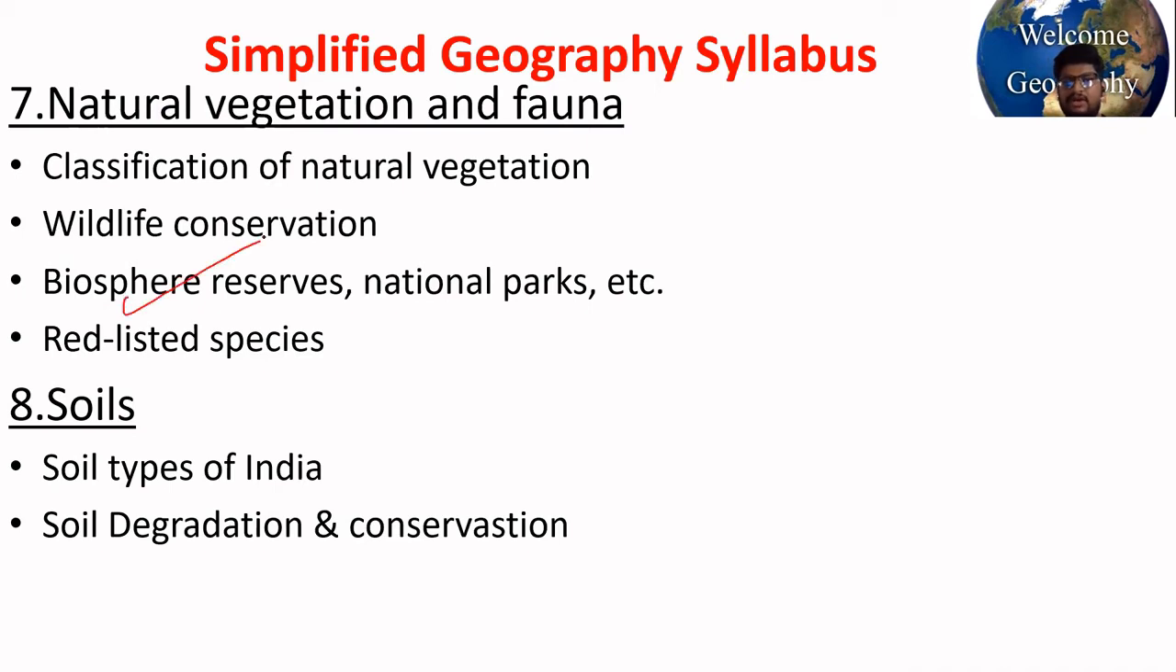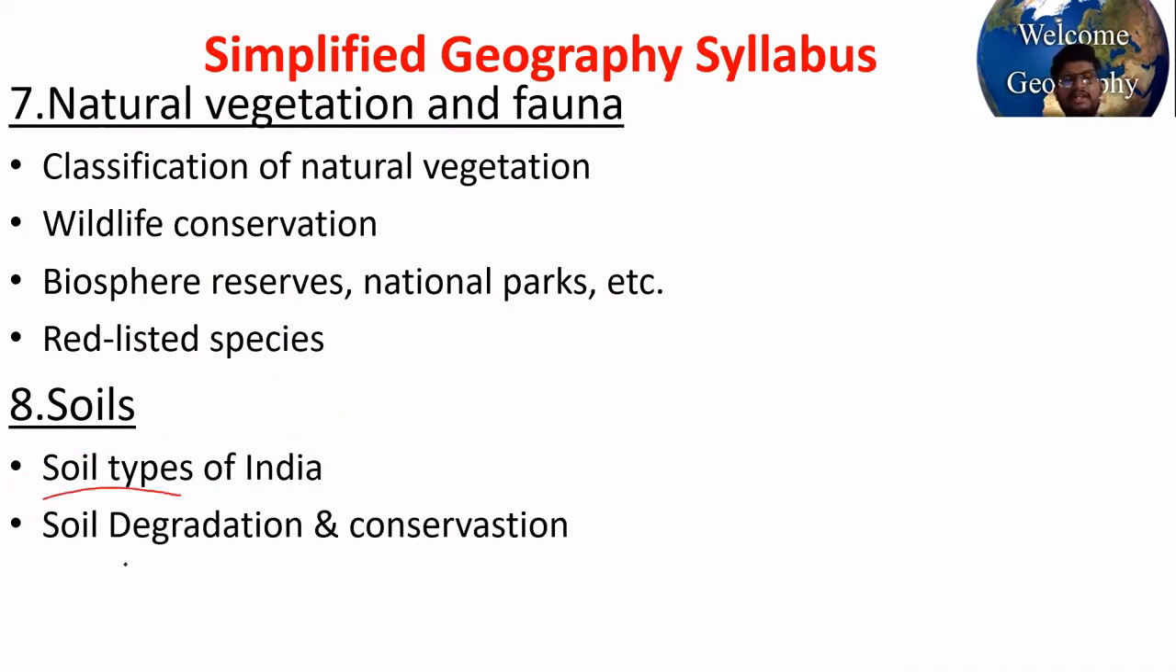What is the difference between biosphere reserves and national parks? What are the important national parks located in which part of the country? Red-listed species, that means endangered species, and how they are conserved. Okay, then soils of India, soil types of India. What is the chemical composition of that particular soil? Is it rich in organic matter, or rich in potash, or rich in nitrogen? Okay, deficiencies, and what type of crops it is suitable for.